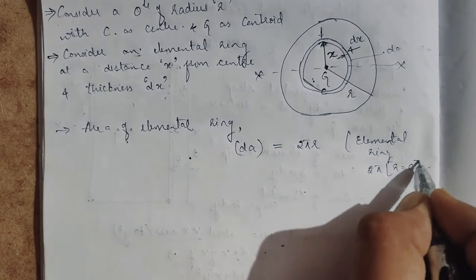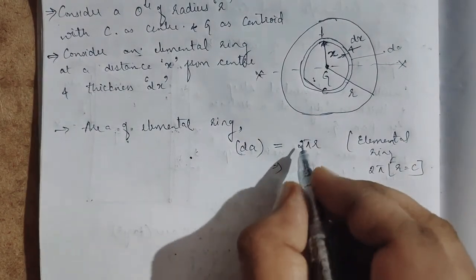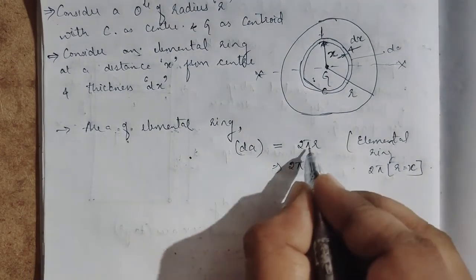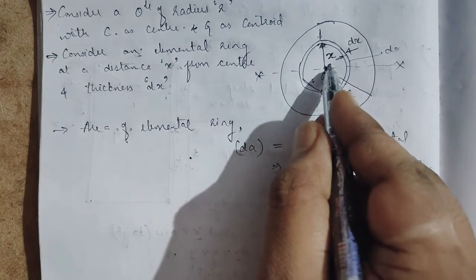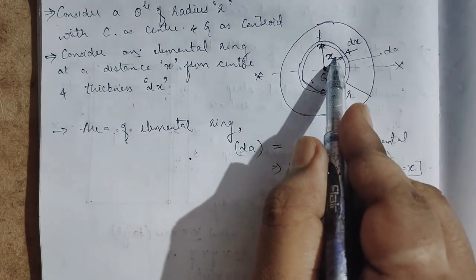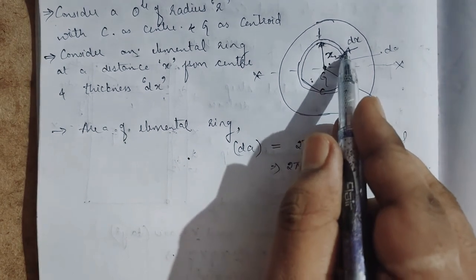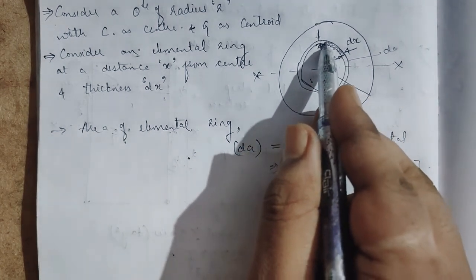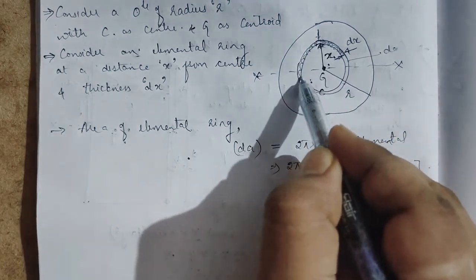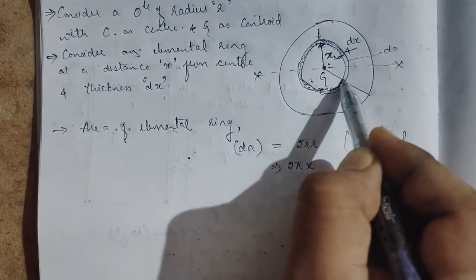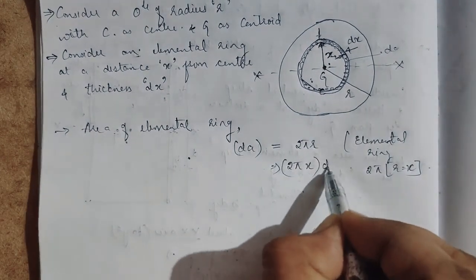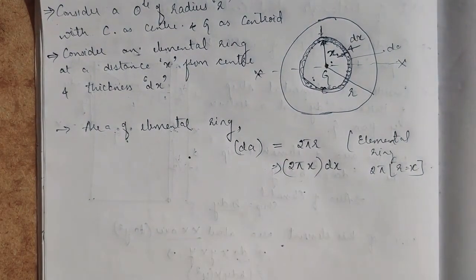It is not C, it is x. So dA is 2 pi x into the thickness, that is 2 pi x into dx.